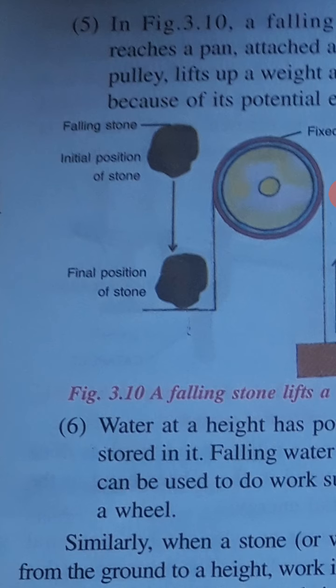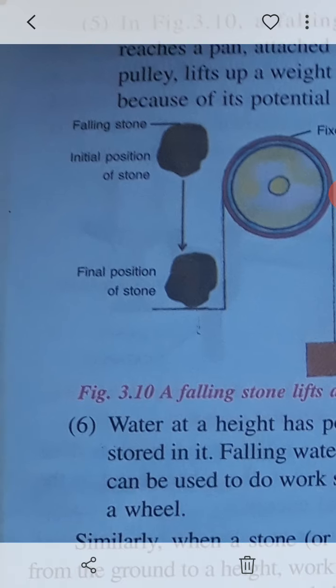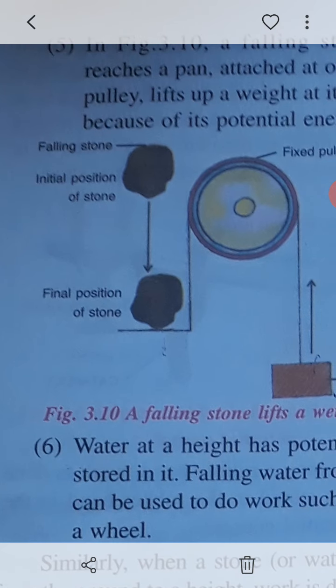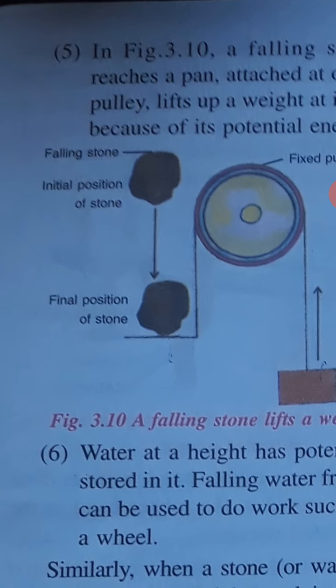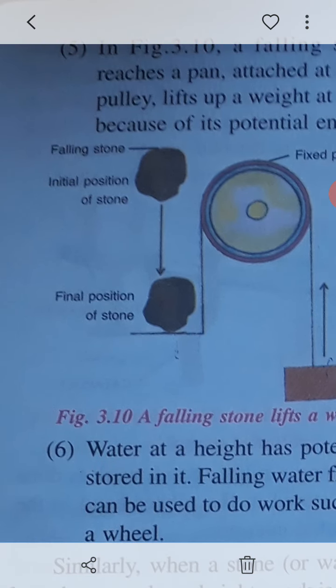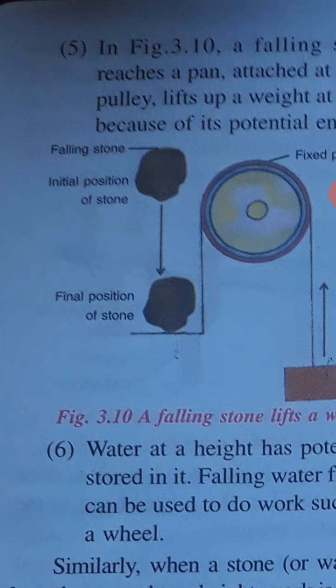Okay, so this was the initial position of the stone. Now if the stone falls on this, this is the final position. So as the stone is falling, it can do some work of lifting this box. Okay, so you see here, why does the falling stone have energy? Because it is at a height above the ground. So when the stone is at a height, it has potential energy. Somebody has done some work in bringing the stone up here to this position.